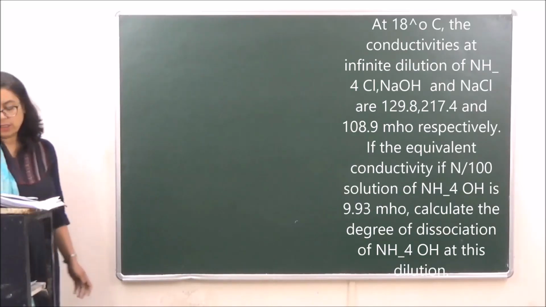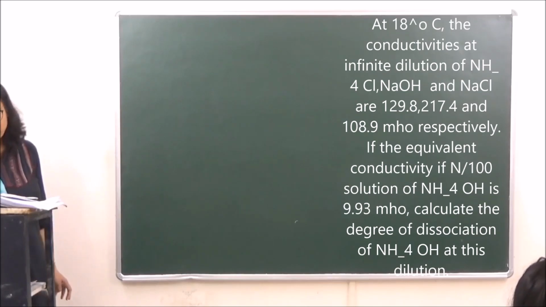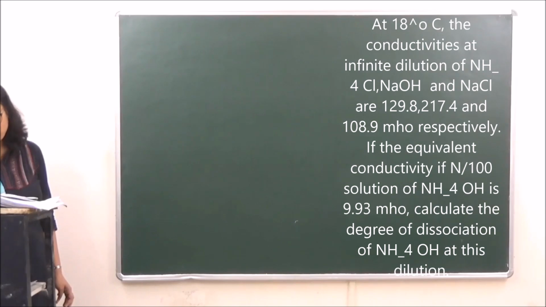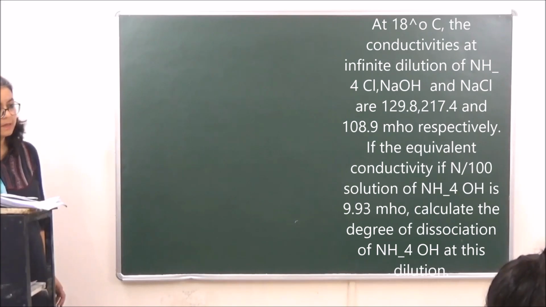What is the last question? At 18 degrees Celsius, the conductivities at infinite dilution of NH4Cl, NaOH and NaCl are 129.8, 217 and 108.9 respectively. If the equivalent conductivity of N by 100 solution of NH4OH is 93, calculate the degree of dissociation. So again, the same formula will be applied over here. First of all, we have to calculate the lambda for ammonium hydroxide.